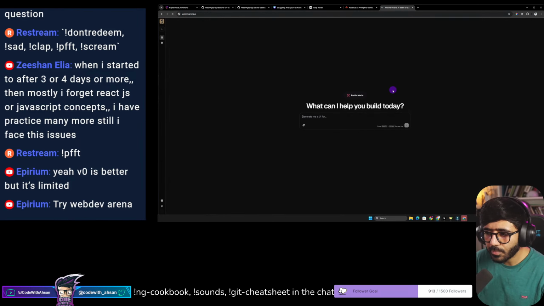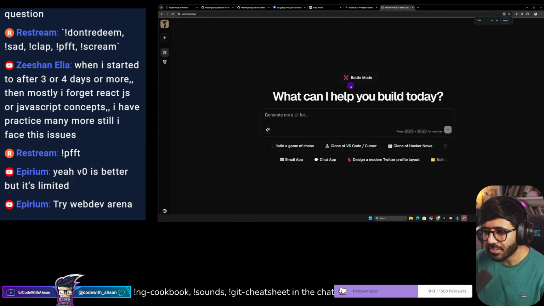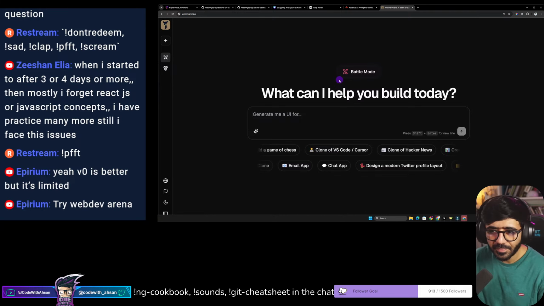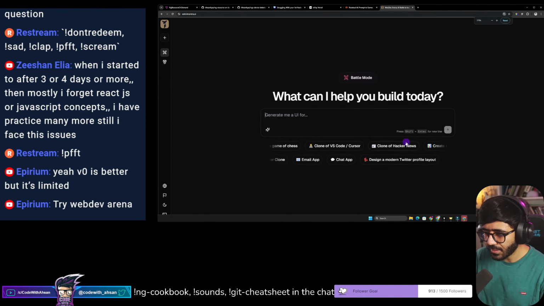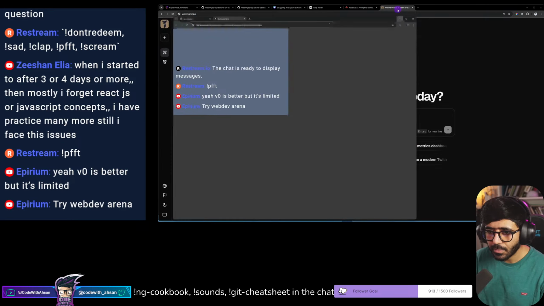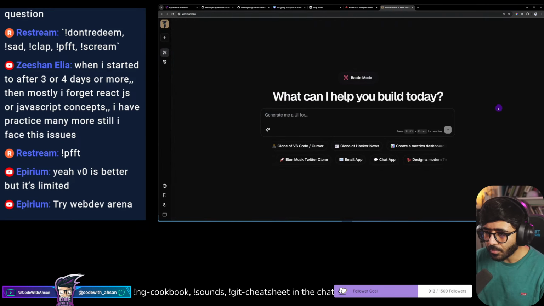Ooh, AI battle to build the best website. Should we try all three of them? So it generates just a UI, clone of Hacker News, clone of VS Code, Cursor. Ooh, interesting. Twitter clone, new chat, battle, leaderboard. This is quite exciting. I'm gonna actually put this down. So, battle mode.